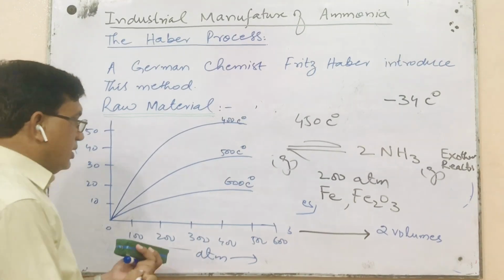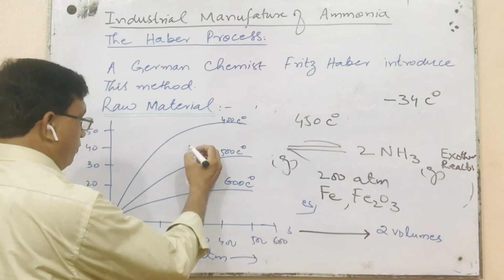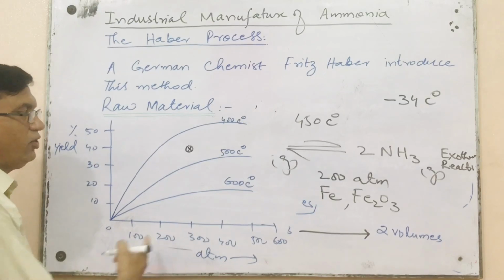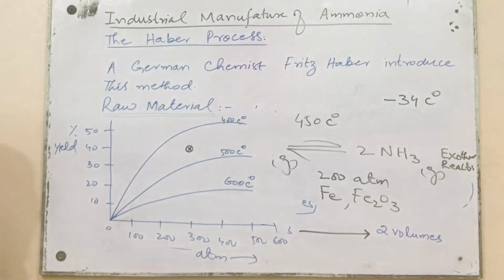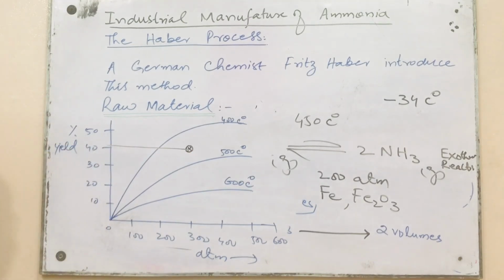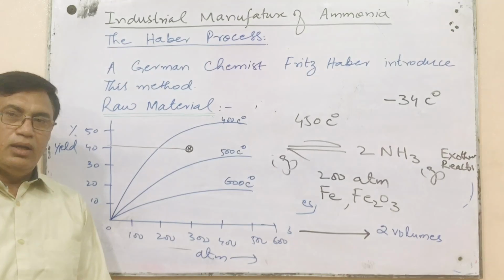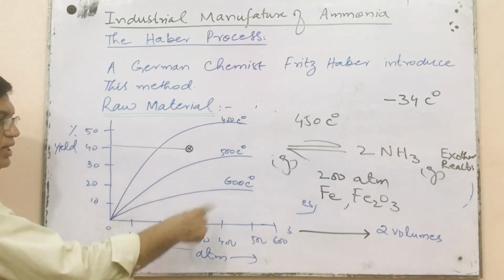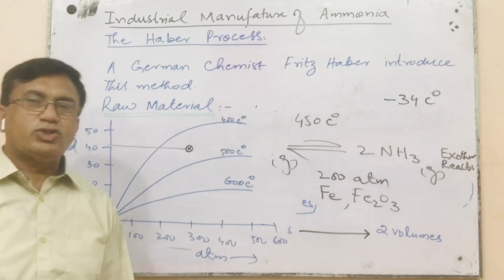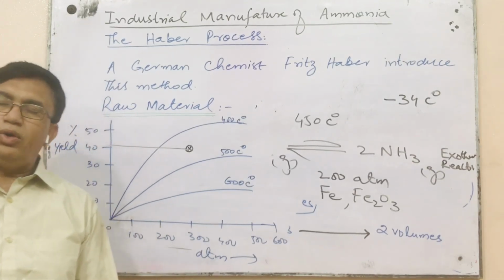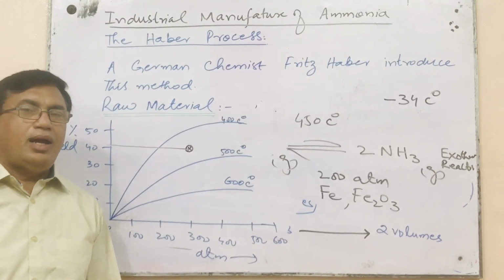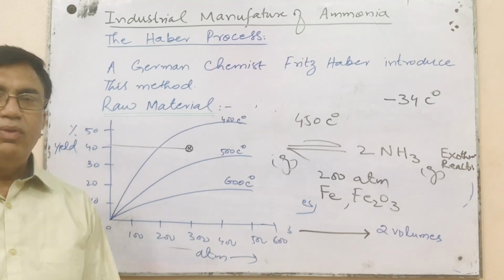normally we take, say, 450 degrees centigrade, and at 450 degrees centigrade and at 300 atmospheric pressure, what will be the percentage yield? The percentage yield will be just like this. Might be 40 or 41 or 42%. That can vary, varying the temperature and pressure. As the process is exothermic itself, no doubt, low temperature will favor it. But as I have already explained, at a very low temperature, the rate of reaction will become very slow.